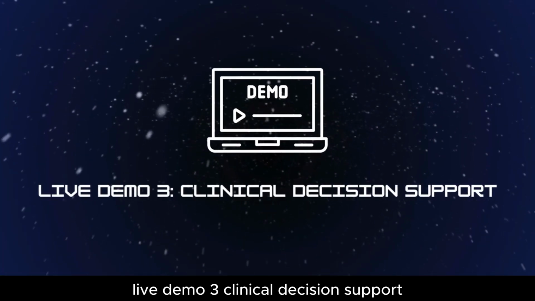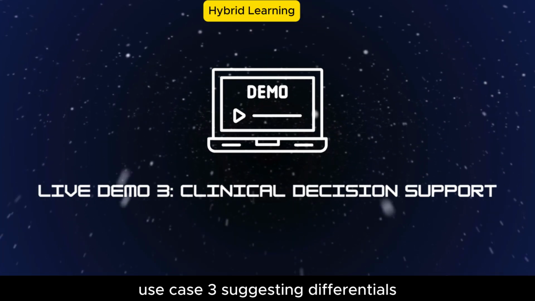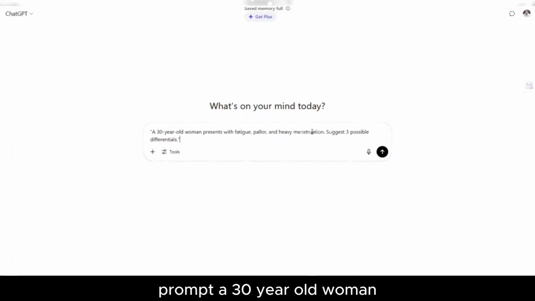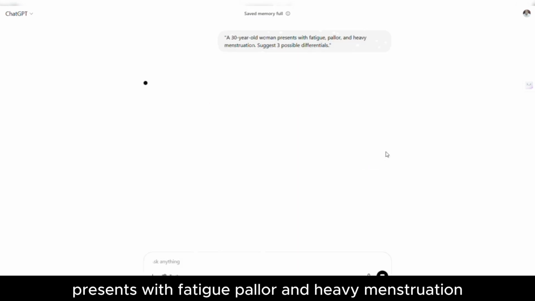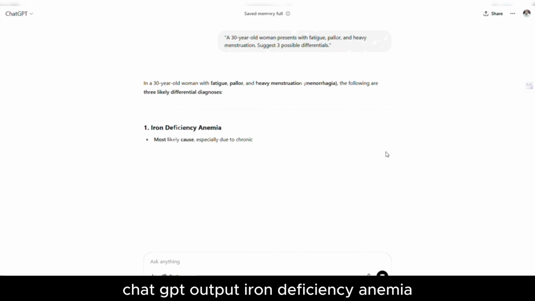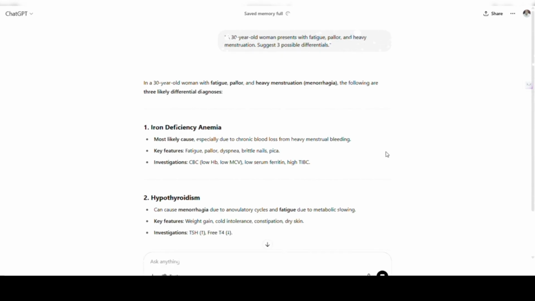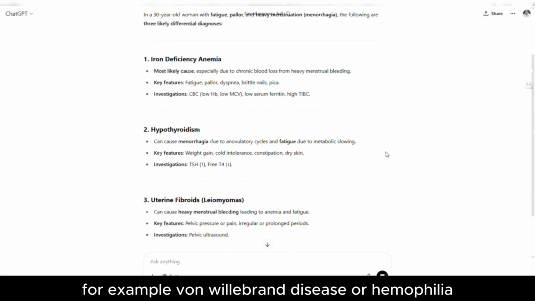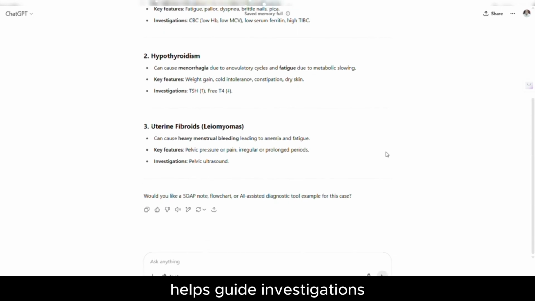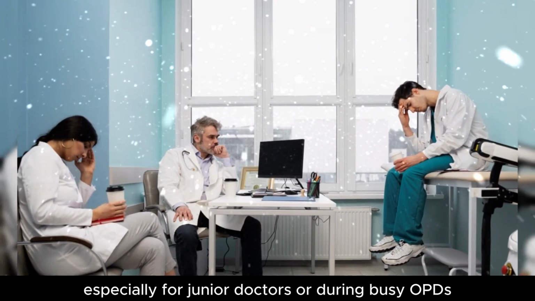Live Demo 3. Clinical decision support. Use Case 3. Suggesting differentials. Prompt: A 30-year-old woman presents with fatigue, pallor, and heavy menstruation. Suggest 3 possible differentials. ChatGPT output: iron deficiency anemia, hypothyroidism, bleeding disorder, for example von Willebrand disease or hemophilia. Helps guide investigations. Great for brainstorming, especially for junior doctors or during busy OPDs.